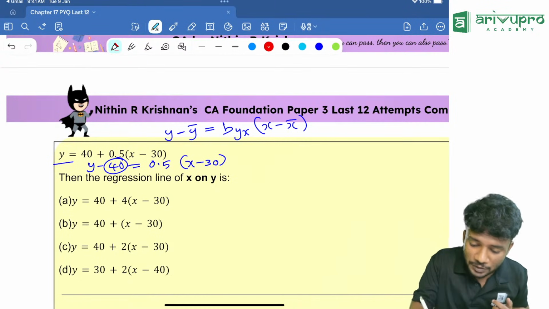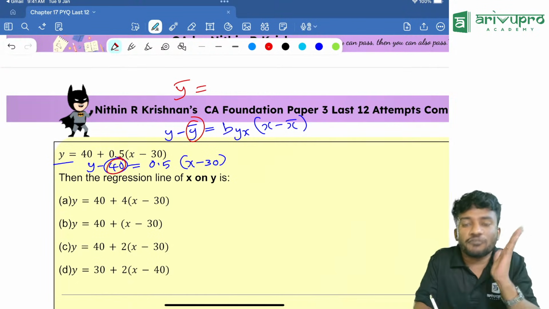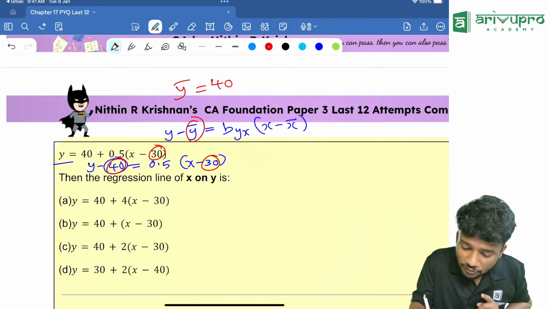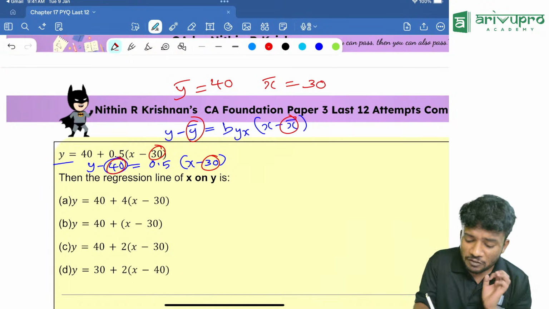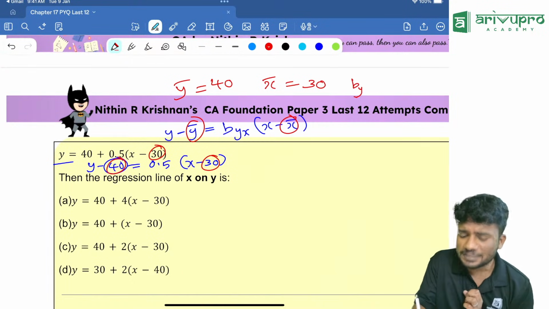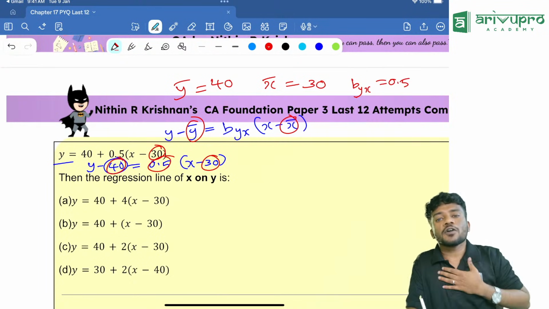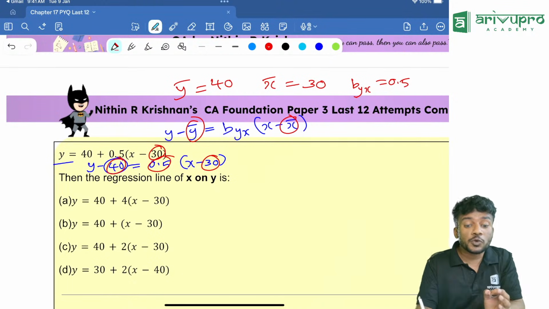Y bar value is how much? Y bar value is 40. Our mean of y is 40. Then mean of x is how much? That is nothing but x bar is equal to 30. From this, we got one more thing, that is the regression coefficient of y on x, which is equal to 0.5. So we got the value of byx. These things are given. It's a very good question, people.